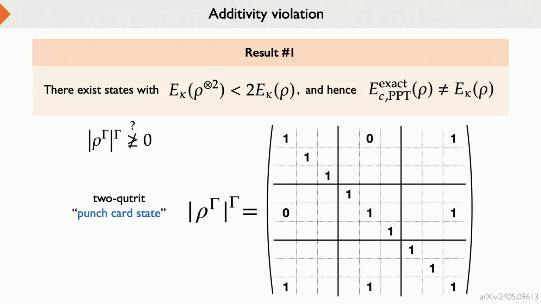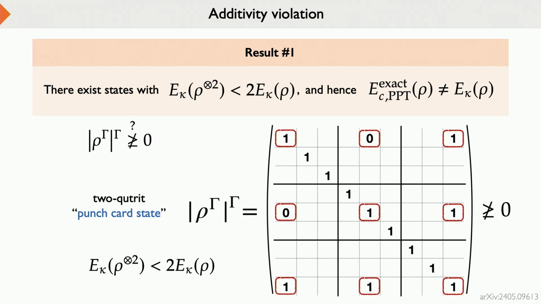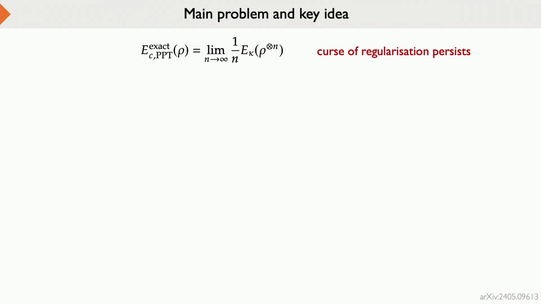Now what this means is that the positivity of this matrix depends on the positivity of the outer 3x3 matrix. And that is easy to show to be not positive, and indeed, the binegativity of this is violated. And then if you just evaluate this quantity, you can show easily that there's a violation of the claimed additivity. So yeah, I just wanted to quickly rush through this for the interested part of the audience. But the point is that we cannot get rid of regularization in the problem. So we do have to consider this asymptotic limit.